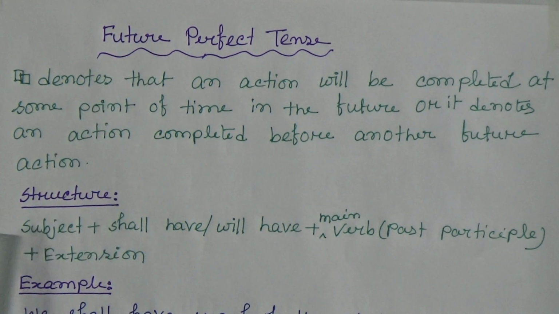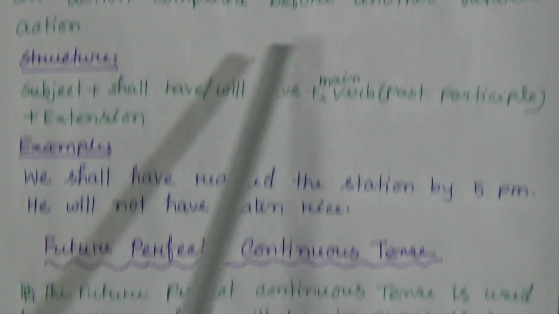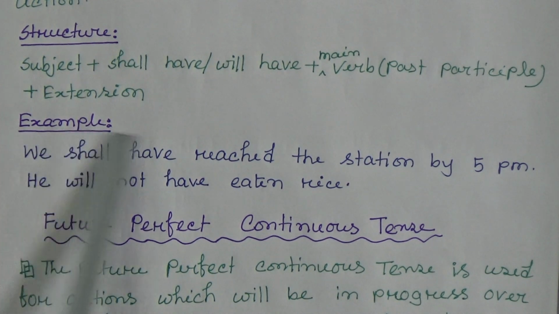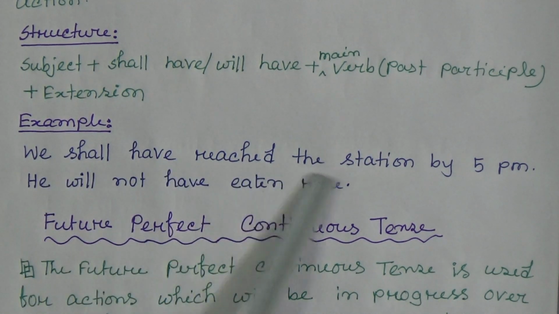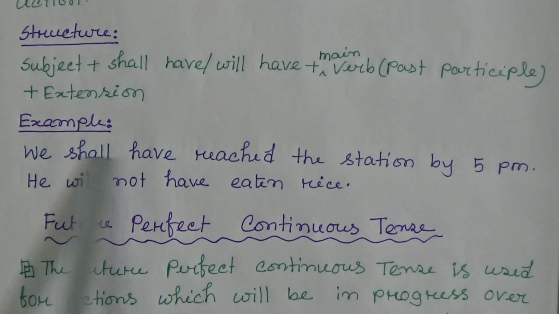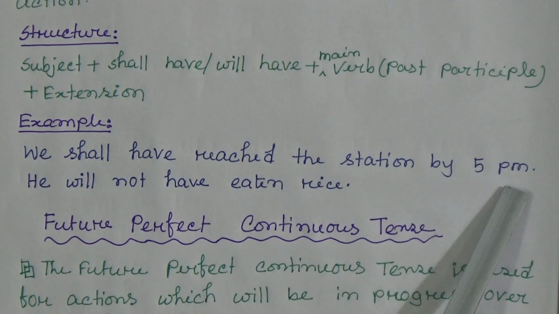And the structure is subject plus shall have or will have plus the past participle form of main verb plus extension. Example: we shall have reached the station by 5 p.m.